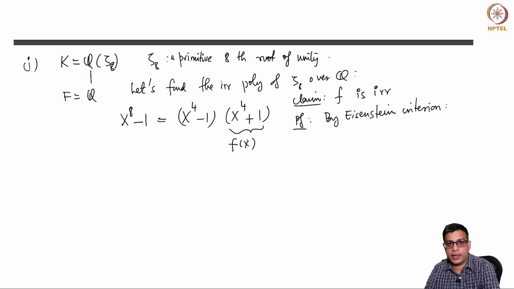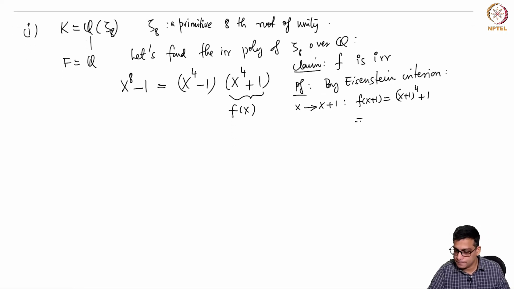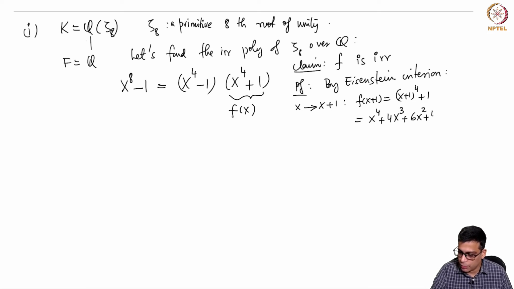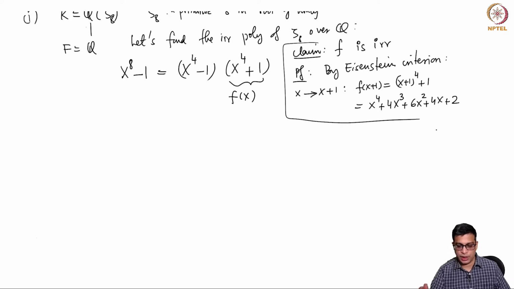Of course, a priori it doesn't apply because the leading coefficient is just 1, but change the variable to x plus 1. Then f(x+1) will be (x+1)^4 plus 1, and then you see that it is x^4 plus 4x^3 plus 6x^2 plus 4x plus 2. So then apply it with prime number 2. 2 divides all the coefficients, 2 squared does not divide the last coefficient.